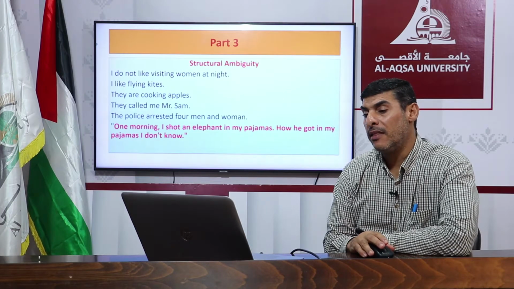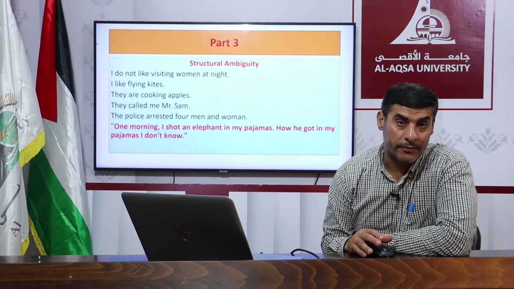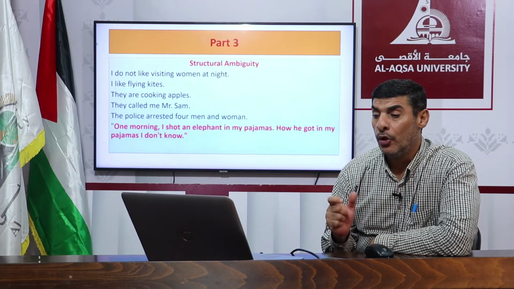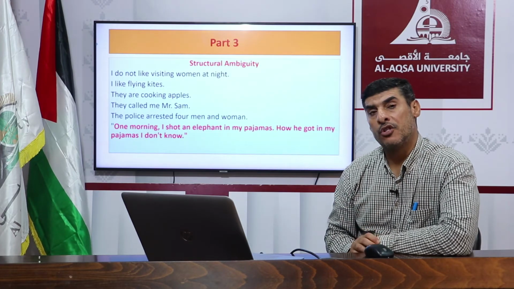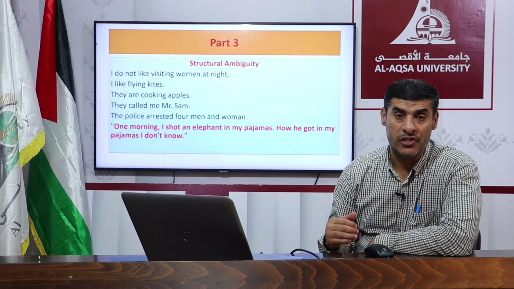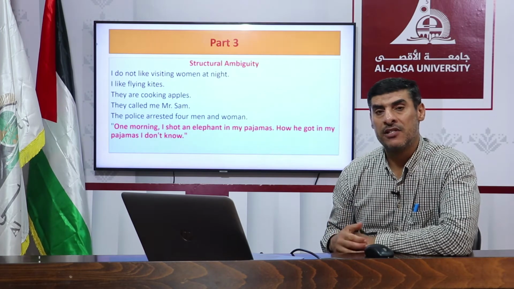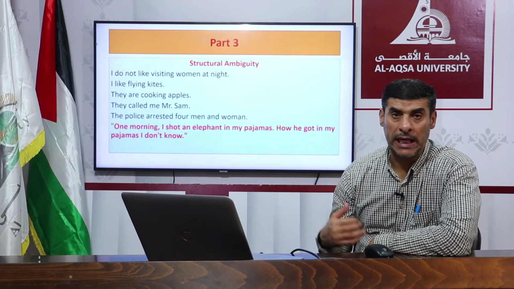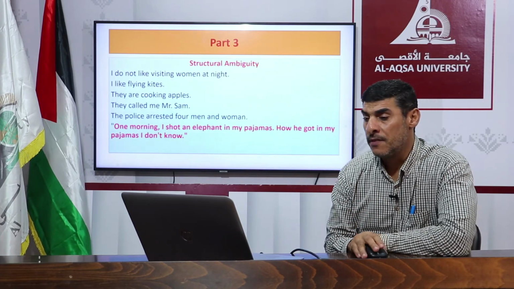The second meaning is that I don't like women to visit me at night. I don't like women who visit at night. So this is the second underlying structure at the deep structure. So we have two different meanings because we have two different underlying structures of this sentence.